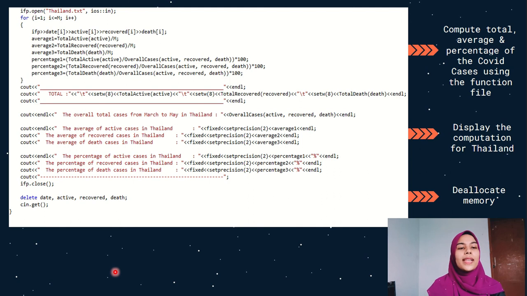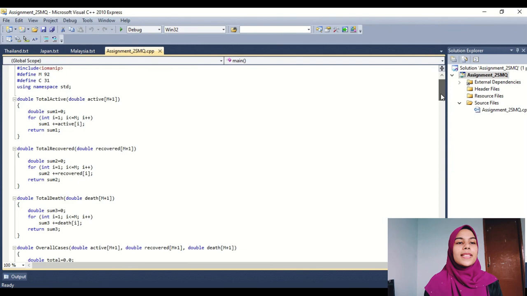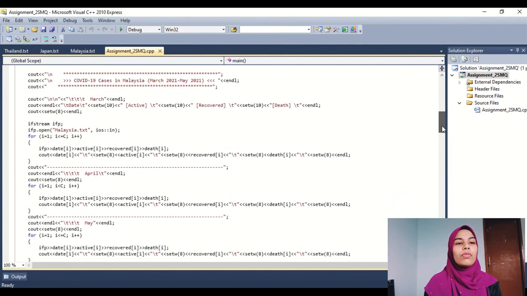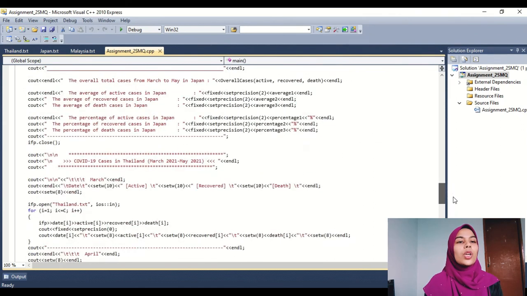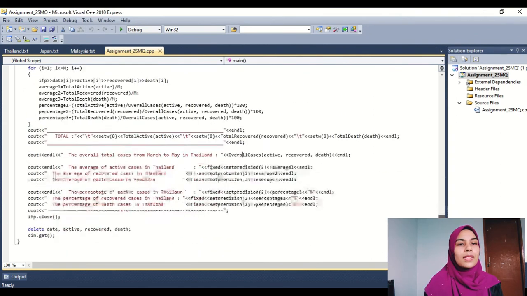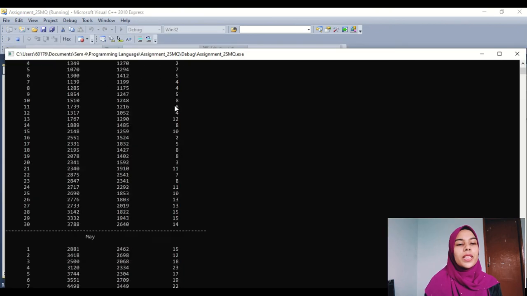Next we will look at the output of the coding. This is the full coding from our group in Microsoft Visual Studio. When we debug, we will see the output. Here is the output.